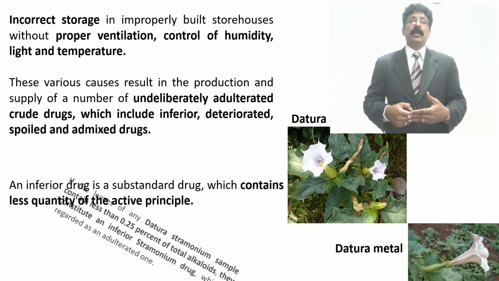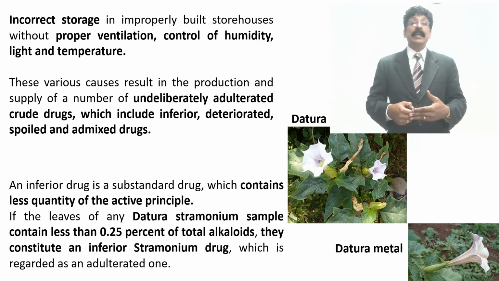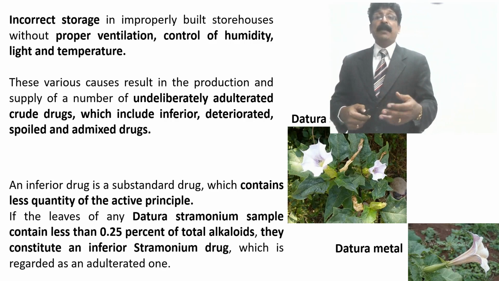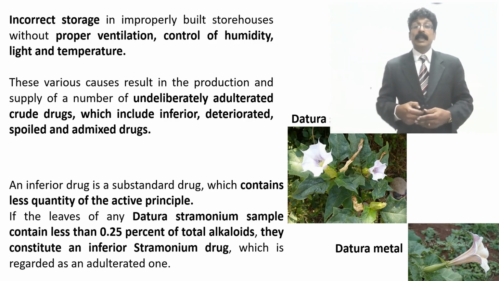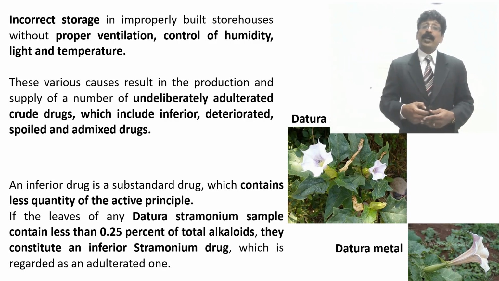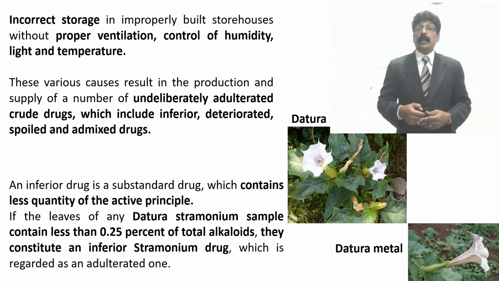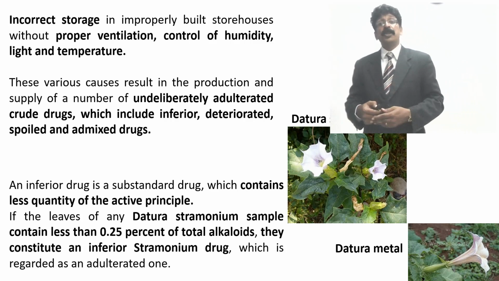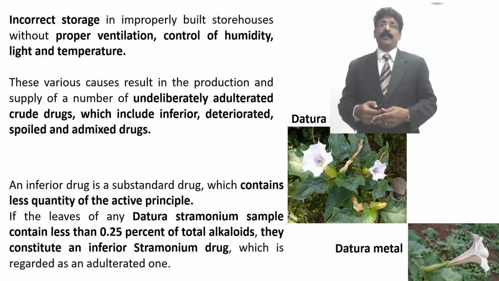So see here, if the leaves of any Datura stramonium sample contain less than 0.25% of total alkaloids, they constitute an inferior stramonium drug, which is regarded as adulterated.